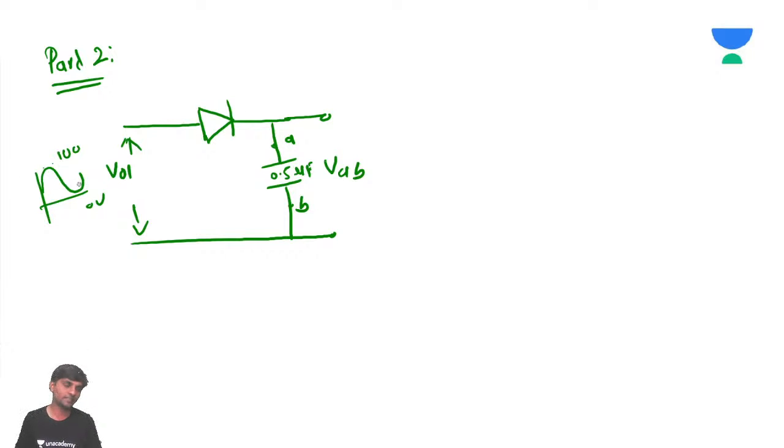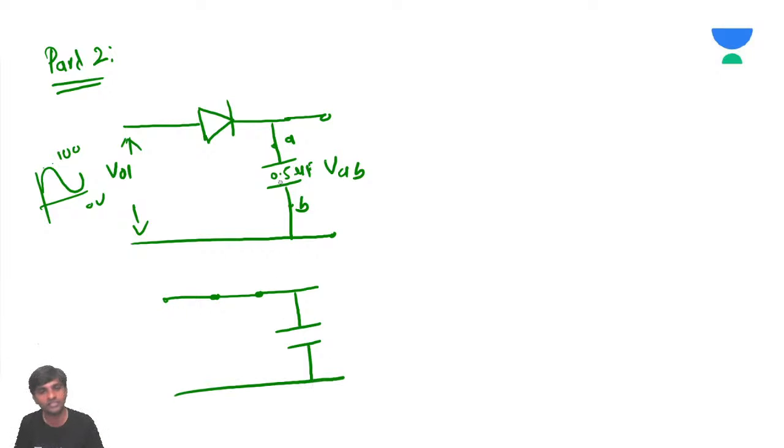Sir, everything is positive half cycle. When everything is positive half cycle, the diode is always conducting, which means you will have a short circuit like this. Now what does the capacitor start doing? The capacitor starts charging. How much voltage can it charge? It can charge to the peak value of the input, for this 0.5 microfarads capacitor.